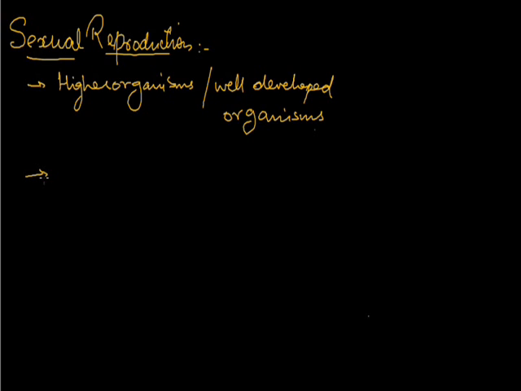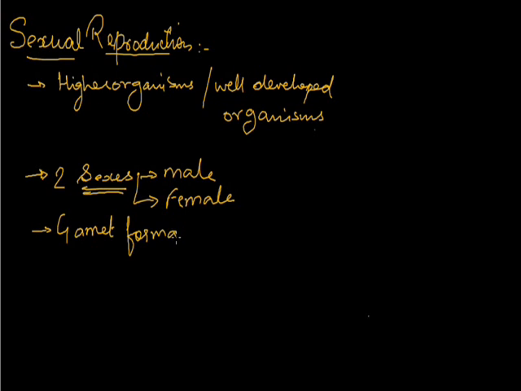So, as the name is suggesting, sexual reproduction means two sexes must be there, and most of the time one should be the male and another should be the female. If the male and the female sexes are there, it means the gamete formation should be there. Which kind of gametes will be formed here? If it is a male sex or the male parent, then it will form the male gamete. And if it is a female parent, then it will definitely produce the female gamete.